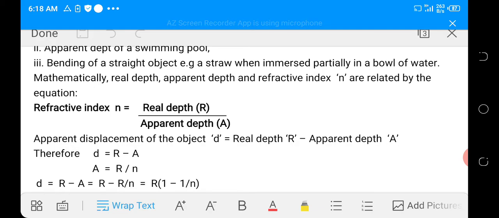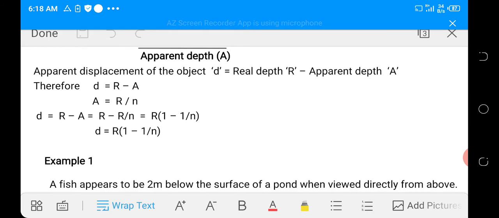From the formula that refractive index is equal to real depth over apparent depth, if you make apparent depth the subject of the formula, you have real depth over refractive index, which is denoted as a = r/n. So substituting for a in the formula for apparent displacement, r minus a, we have apparent displacement d is equal to r(1 - 1/n), where n is the refractive index.